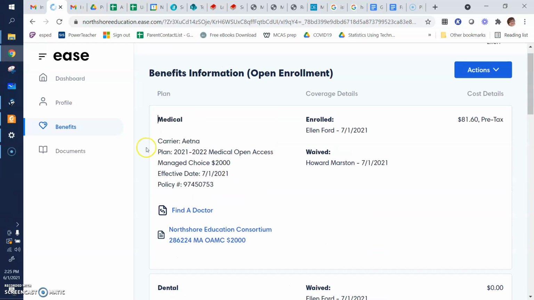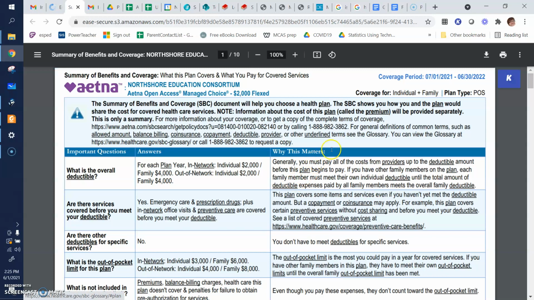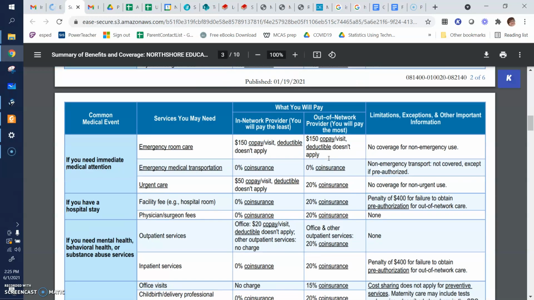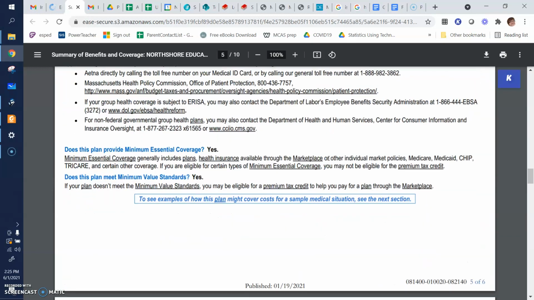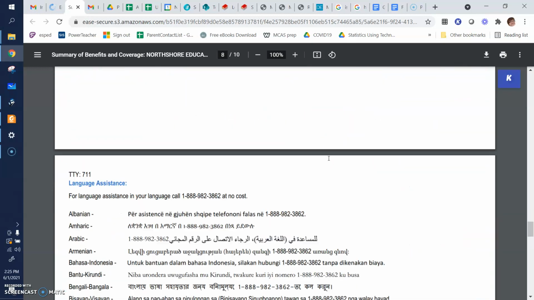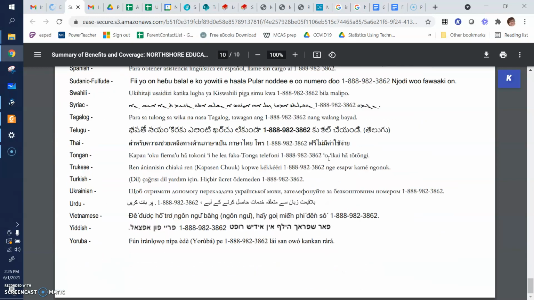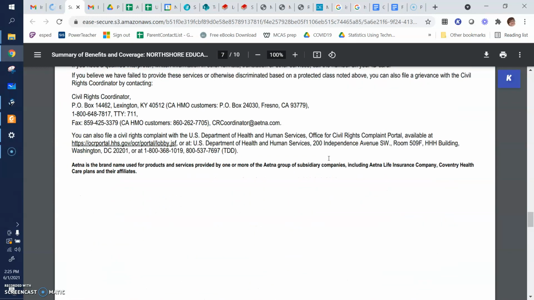Okay, so only the top is medical, right? So I don't want to find a doctor, so I go to this and I get the plan that I'm in now, right? This is just one plan. Okay, I'm at the end, yeah.